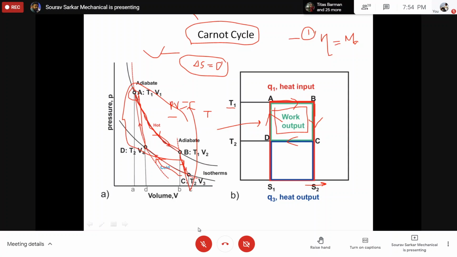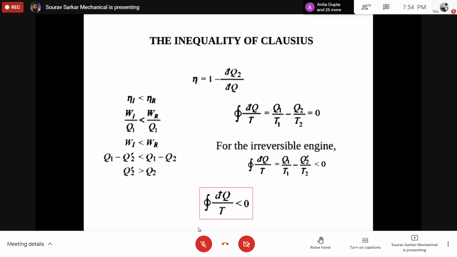Is it okay up to this much? Is there any problem up to this much? Do you have any questions? Okay, fine. So now the next part.